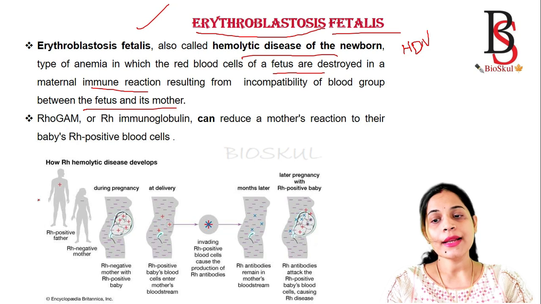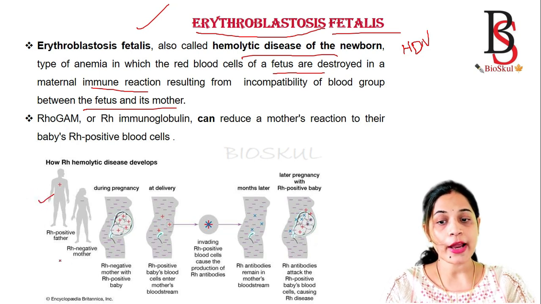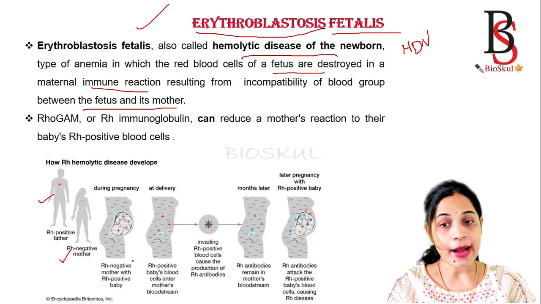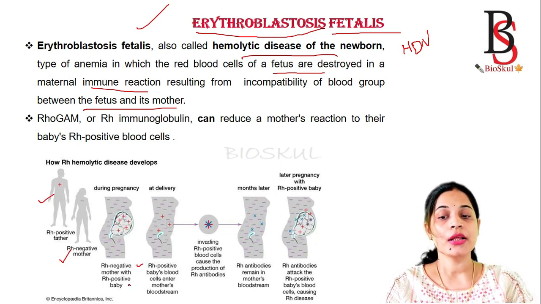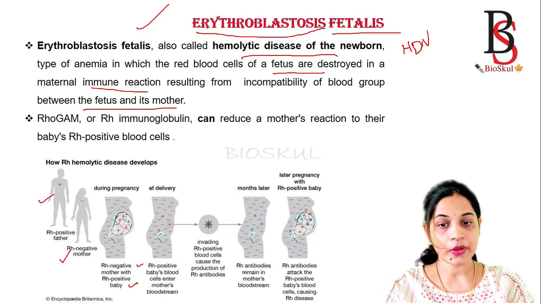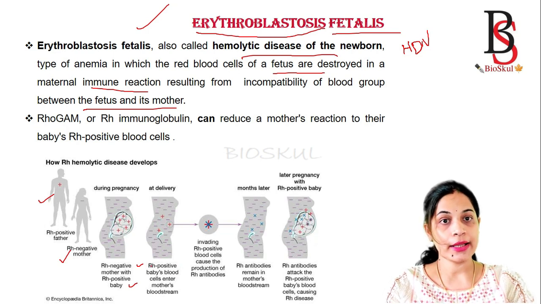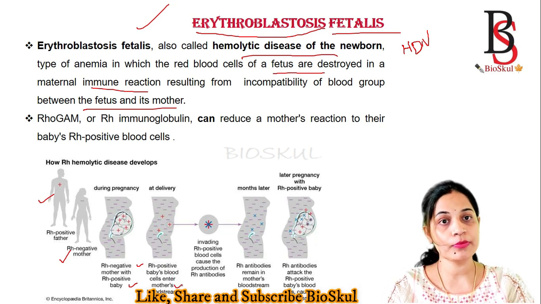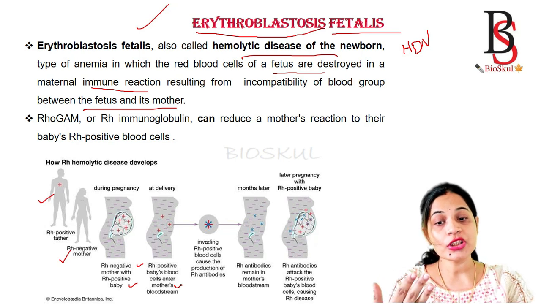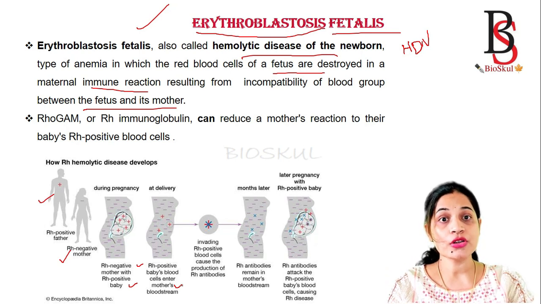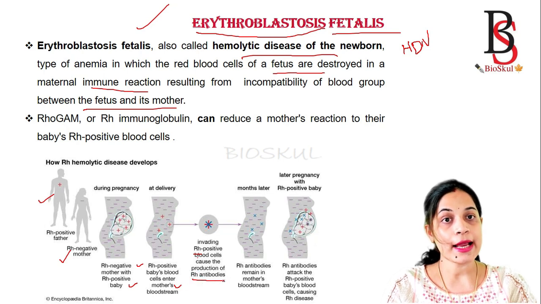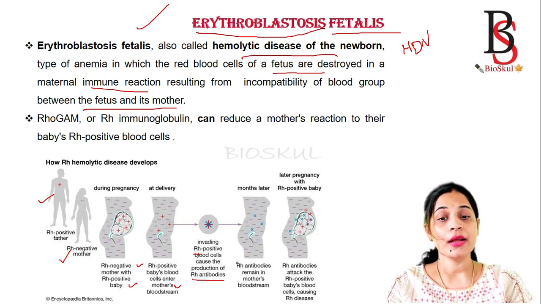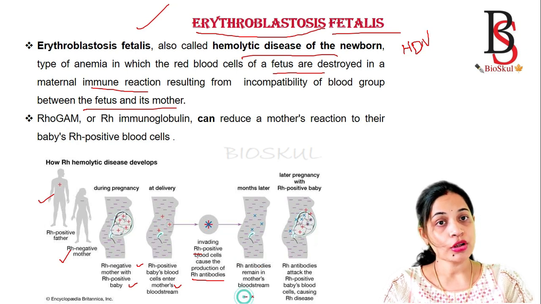Okay, let's consider that the father is Rh positive and the mother is Rh negative. During the first pregnancy, the Rh negative mother is with an Rh positive baby, or the Rh positive fetus. During the delivery, what happened? The Rh positive baby's blood cells enter into the mother's bloodstream. So the Rh positive blood cells cause the production of Rh antibodies in the mother. So Rh antibodies remain in the mother's bloodstream.